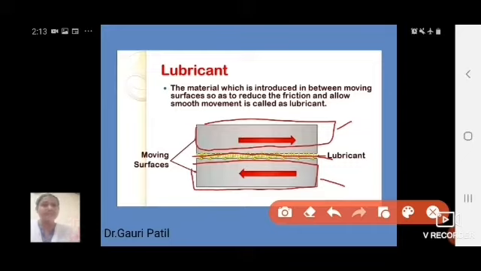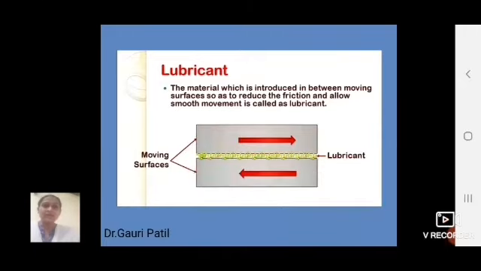A lubricant is a material which is introduced in between the moving surfaces so as to reduce the friction and allow smooth movement. Dear students, I will repeat again. Here this part is filled with the lubricant to reduce the friction between these two moving surfaces. So this is the lubricant.